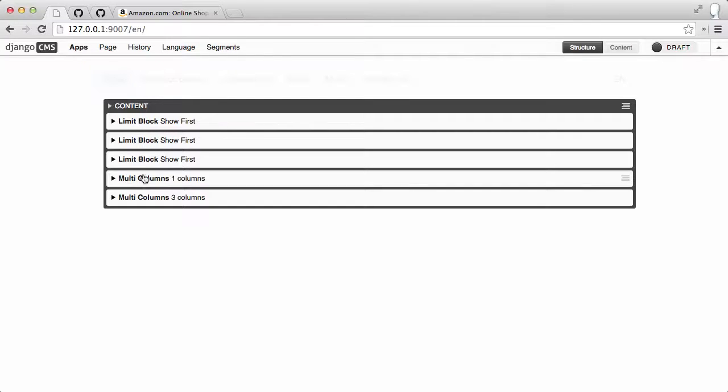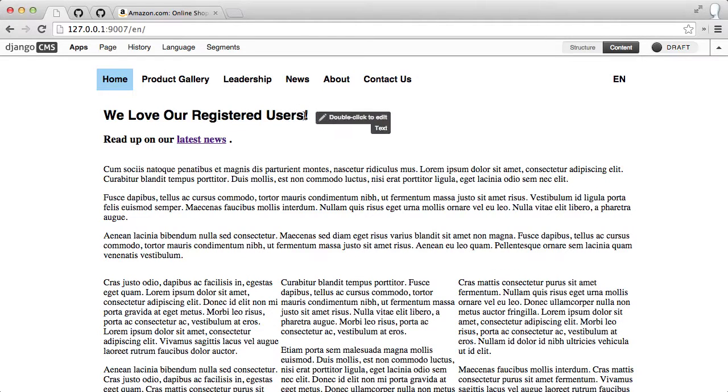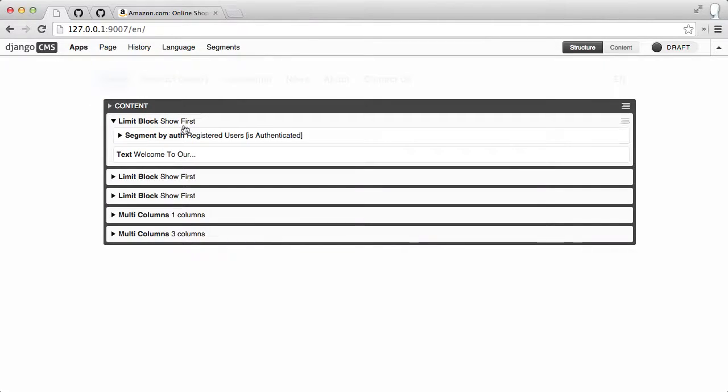All the segmented or personalized content is up here, and the way you would create a bit of segmented content is first you have to define a limit block. And so here we are. This is the one, you remember, where we're showing we love our registered users, or if you're not logged in, it just shows welcome to our site.